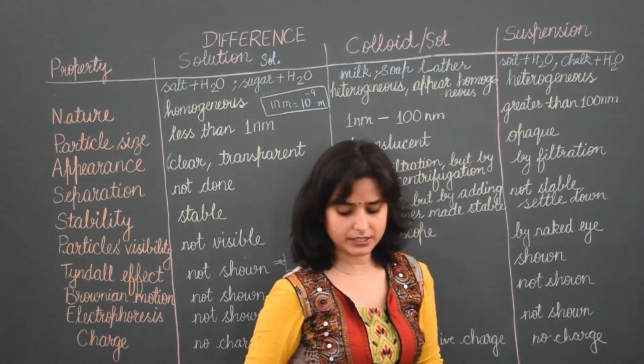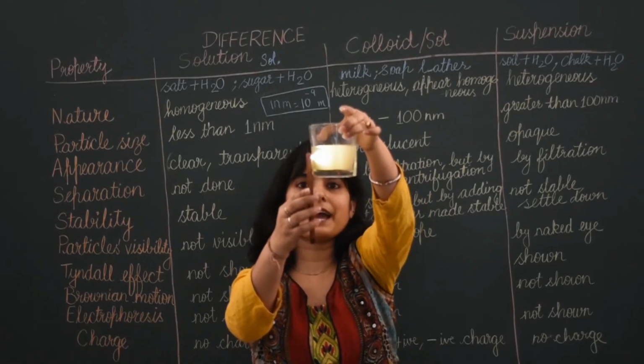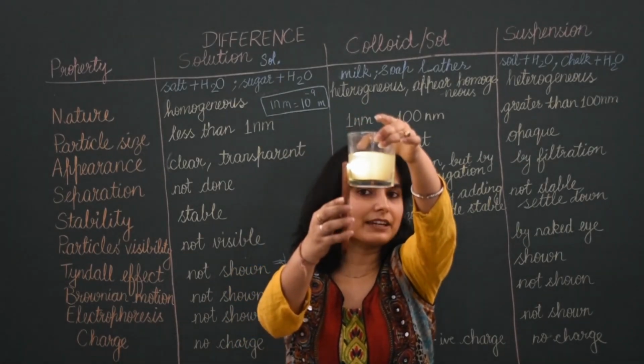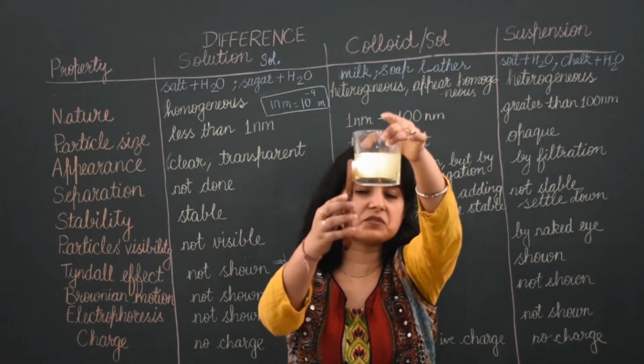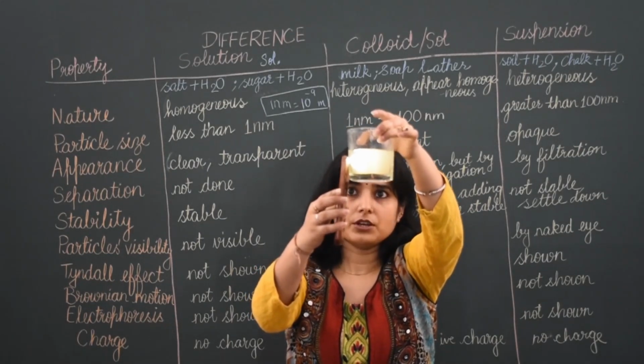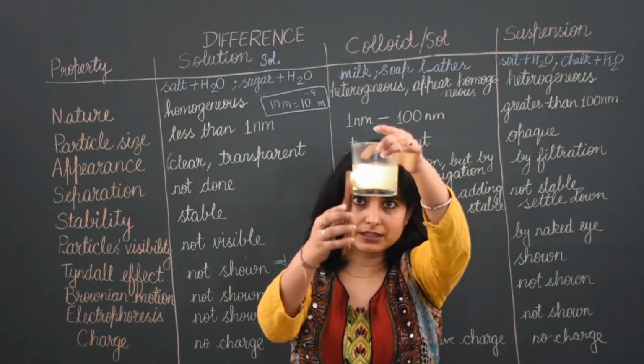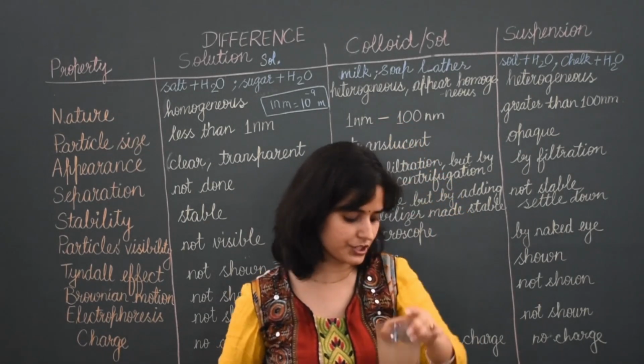Next, Tyndall effect is also shown by this type of mixture. See, inside this mixture, light is shown. Particles are seen very clearly showing Brownian motion. So Tyndall effect as well as Brownian motion are both seen inside a suspension.